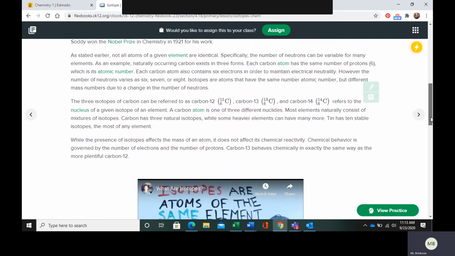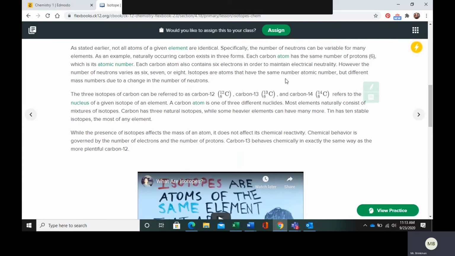So what isotopes are then is they are atoms that have a different mass. So they have a different number of neutrons. Because remember, every atom of the same element is going to have the same number of protons. So for example, every carbon atom is going to have 6 protons because that is its atomic number.